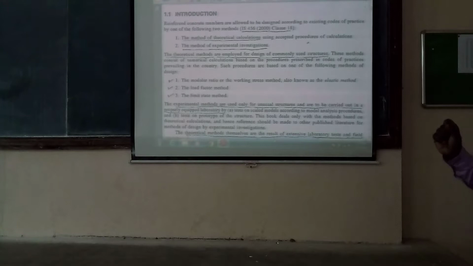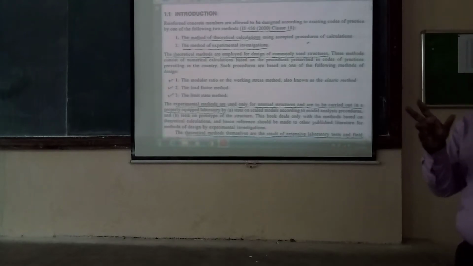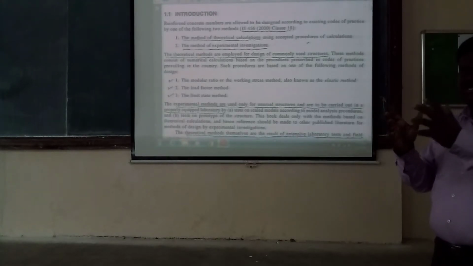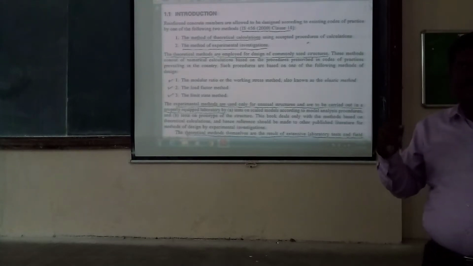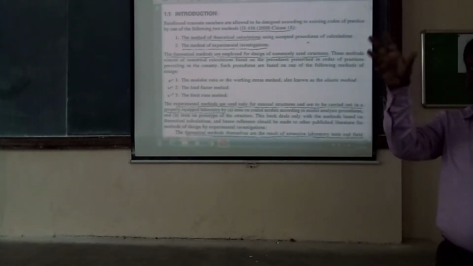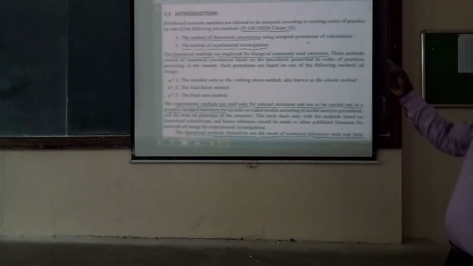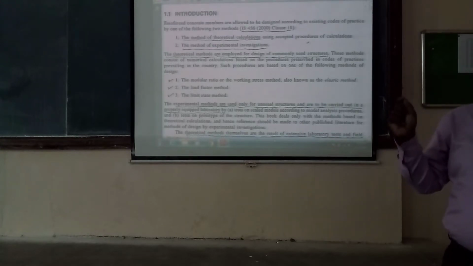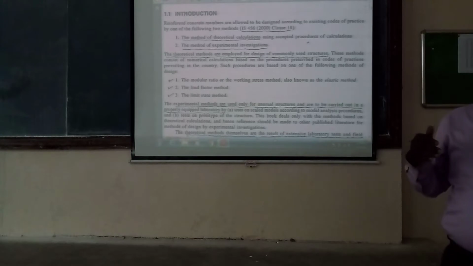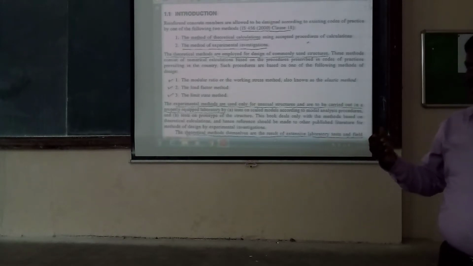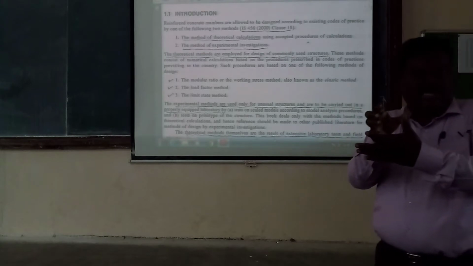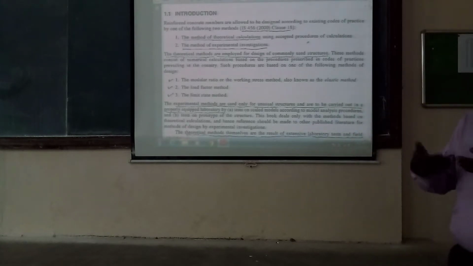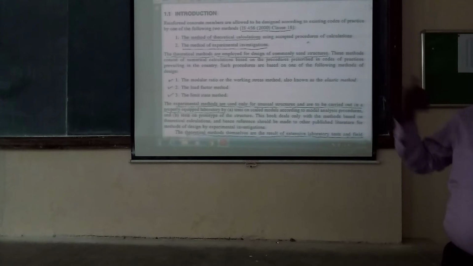Actually, there are two methods of design, two approaches. One is the method of theoretical calculation. Reinforced concrete structures or elements can be designed by method of theoretical calculations. Another method is by experimental investigations. There are theoretical calculations prescribed in the IS code, especially in IS 456/2000.